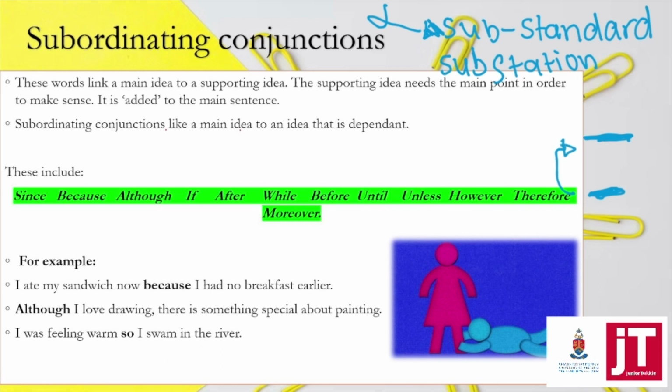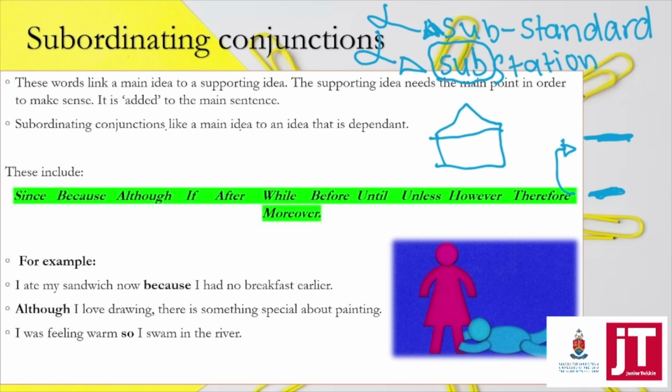Another way in which we can remember subordinating conjunctions is through the word substation. So think of your electricity stations in your town. Chances are, if you live in Johannesburg, they'll have lots of power stations. And then what they'll also have are substations, which kind of just feed into your community. So you've got your main station. I can't draw, can I?